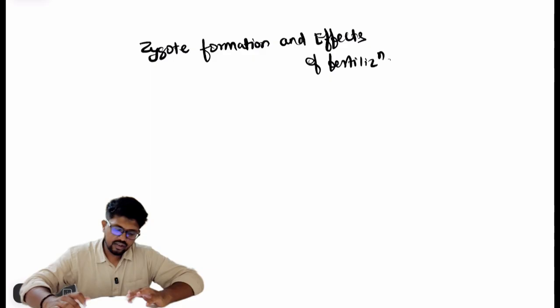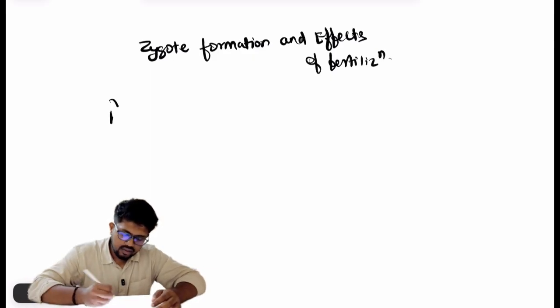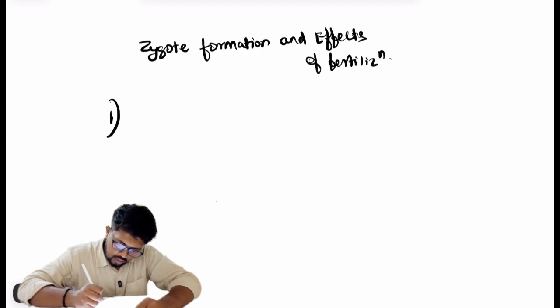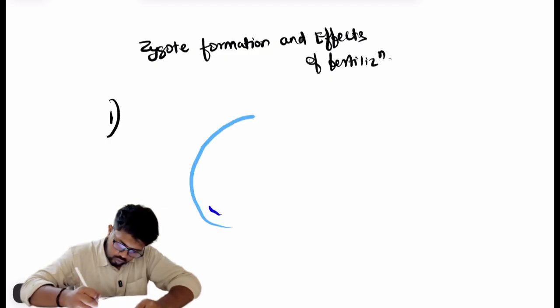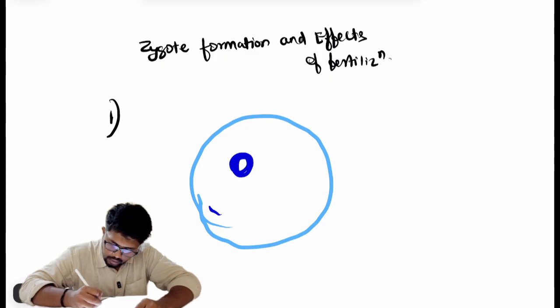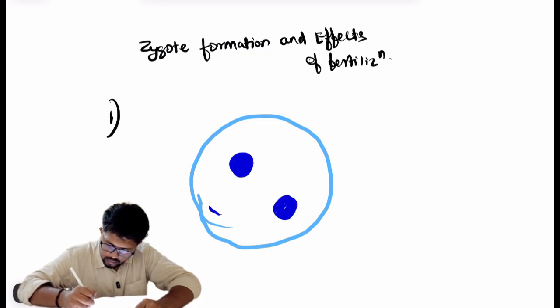What are the effects of fertilization, and what does the formation of the zygote mean? If this is the vitelline membrane, and this is the female nucleus, and this is the male nucleus, and here is the anterior centriole.